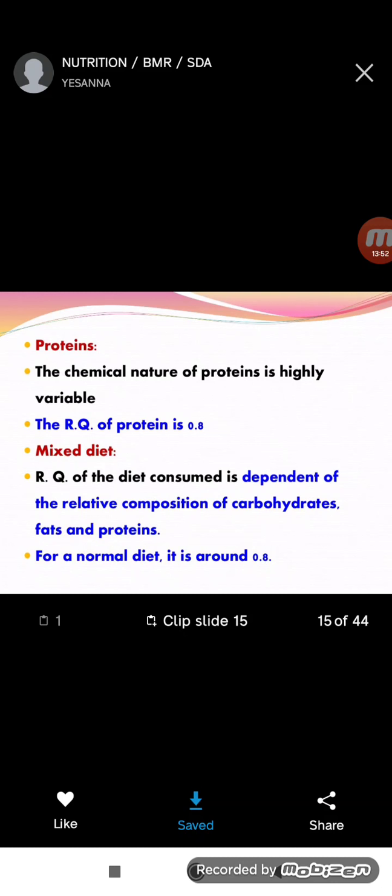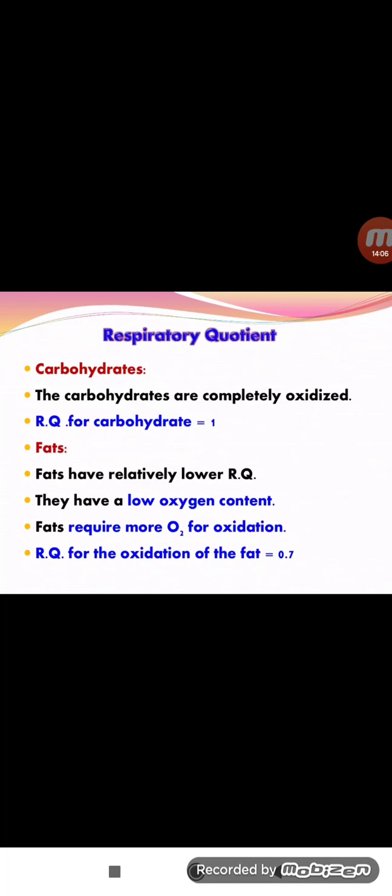A mixed diet means carbohydrates, proteins and fats, all present in our body and going through oxidation. So what is the RQ value? 0.8.